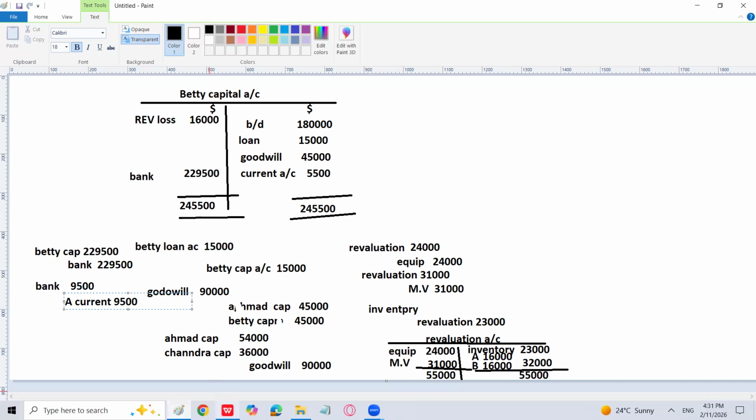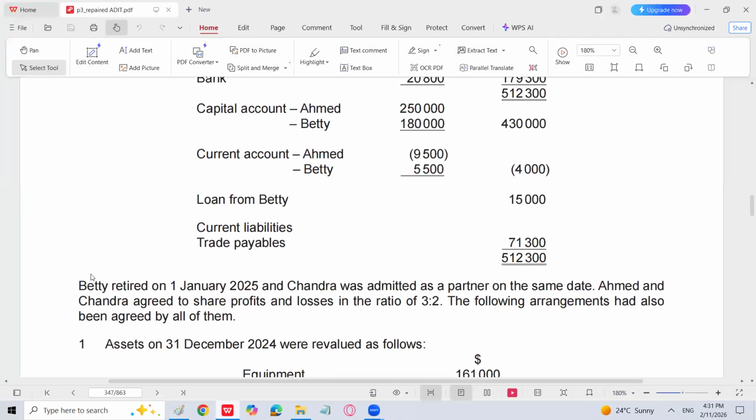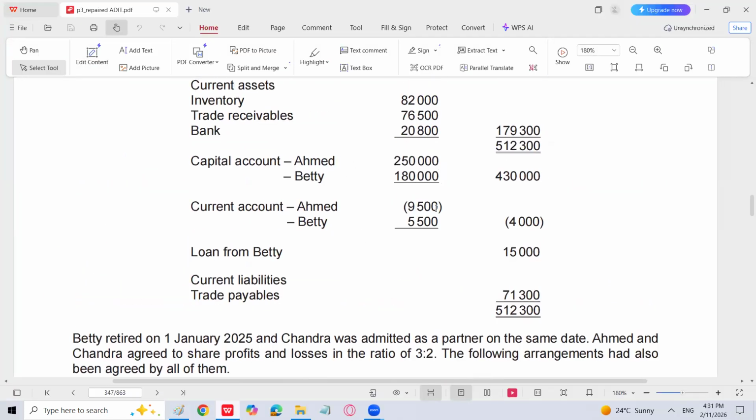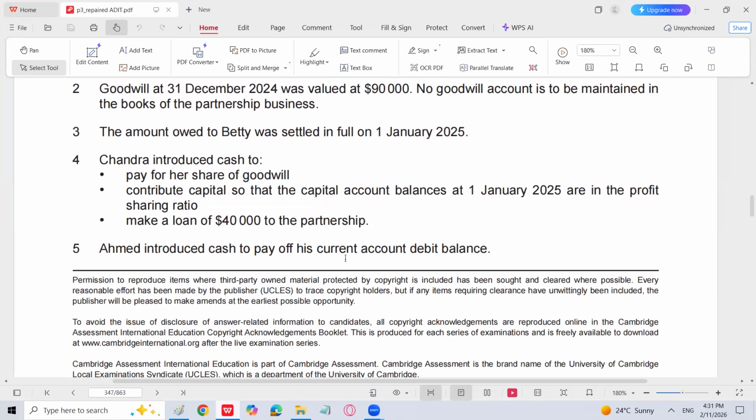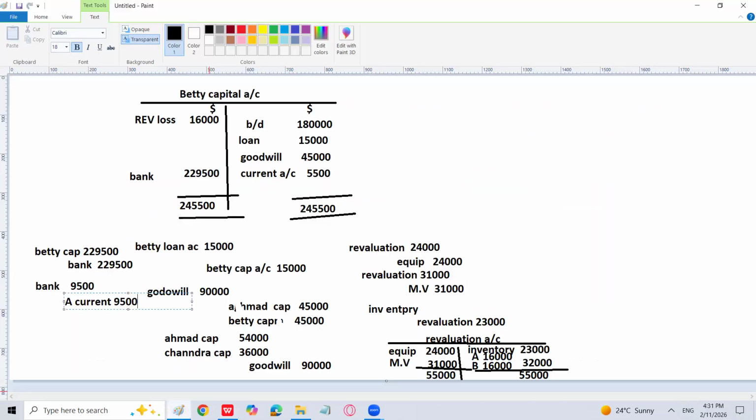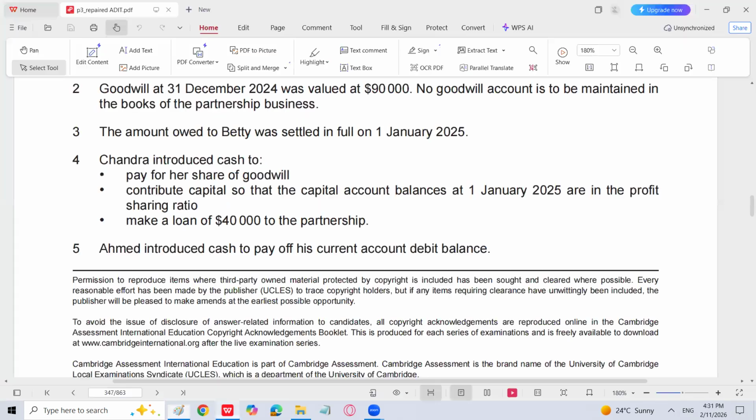I repeat again, let's see this point. A.C.M.A was having a loss of 9,500. 9,500 means it is debit balance. Betty has a profit, that is why it is having a credit balance. 5,500 will be credited in his capital account. We did that. 9,500 is a loss of A.C.M.A, and A.C.M.A reduces cash to pay off his current account debit balance. Debit balance is going to be credit, A.C.M.A current account, and bank will increase, obviously. So asset of bank is going to be increased, and A.C.M.A current account is going to decrease. This bank has been put up by A.C.M.A into the partnership business.